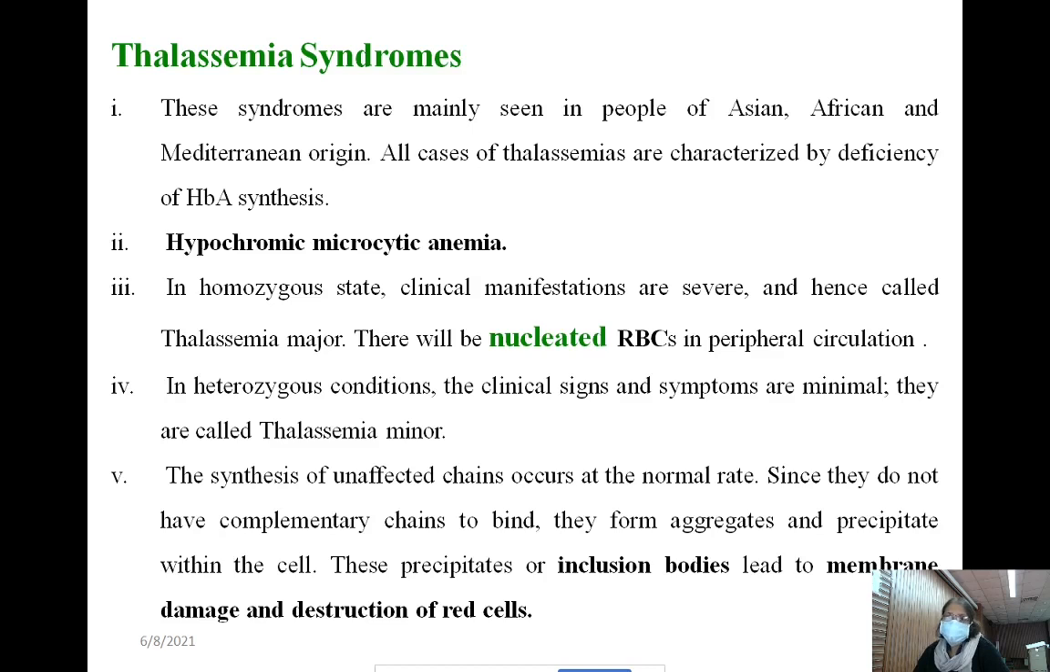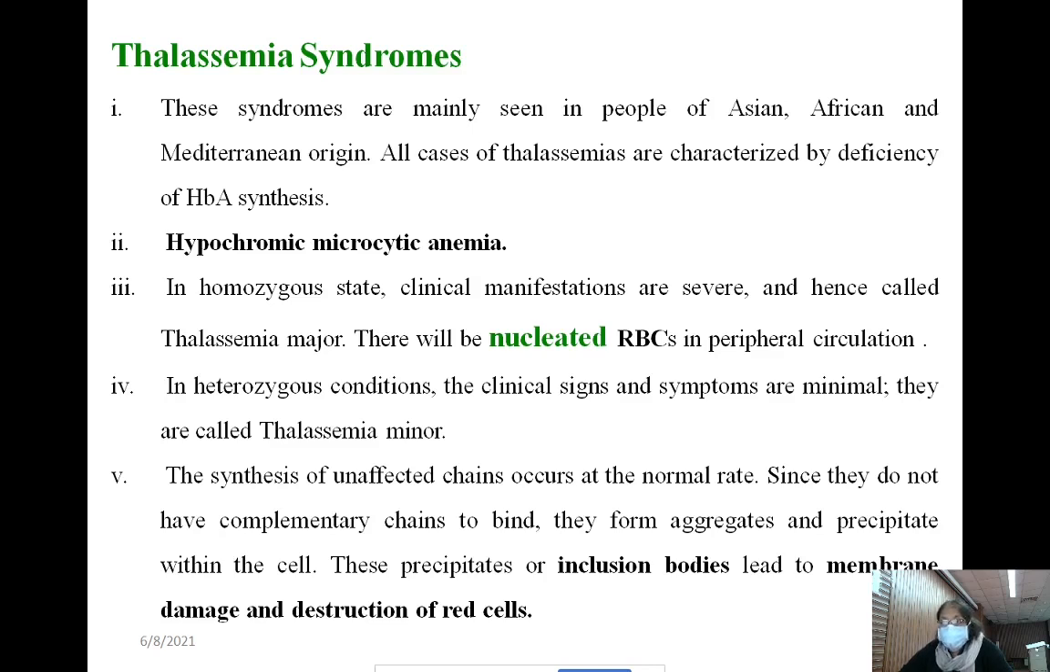As a result of increased erythropoiesis, there will be increased nucleated RBC, isn't it? Normoblast, normocyte, like that. So increased nucleated RBC as a compensatory mechanism. We will be able to see so many nucleated RBC in the peripheral circulation. That is the main cause why nucleated RBCs are more in thalassemia major, as a result of compensatory mechanism.